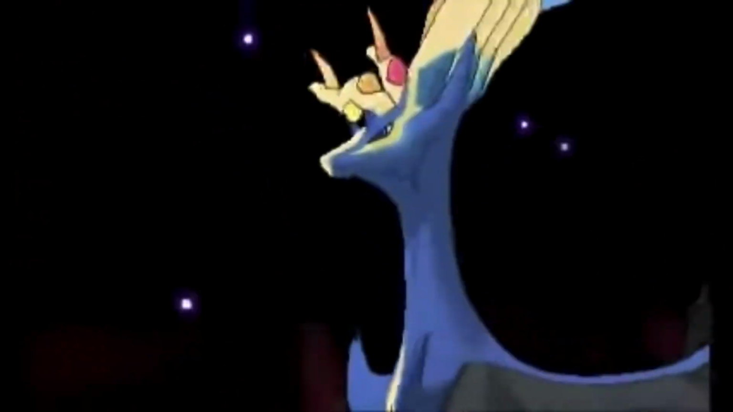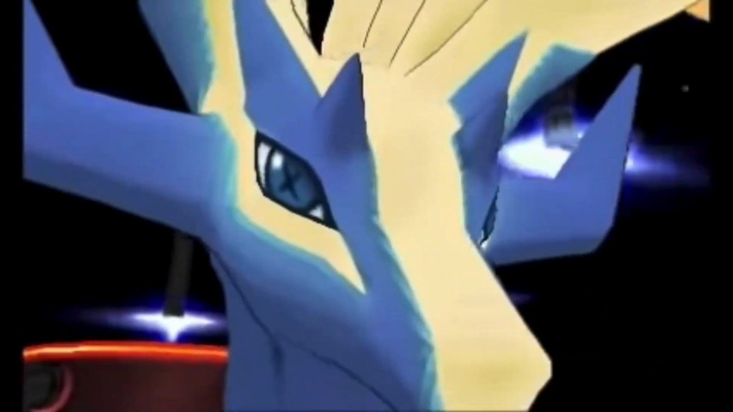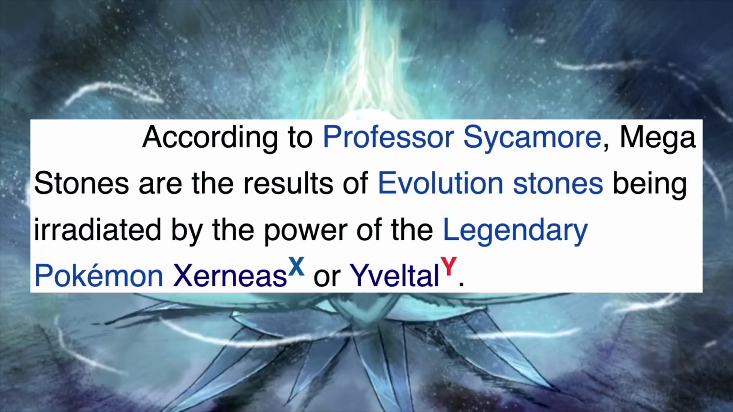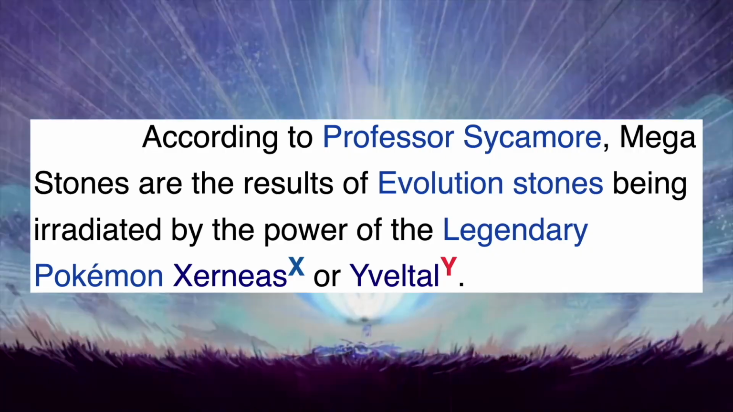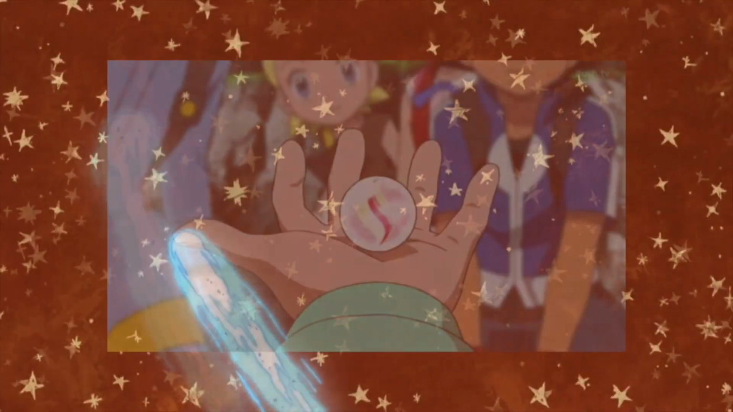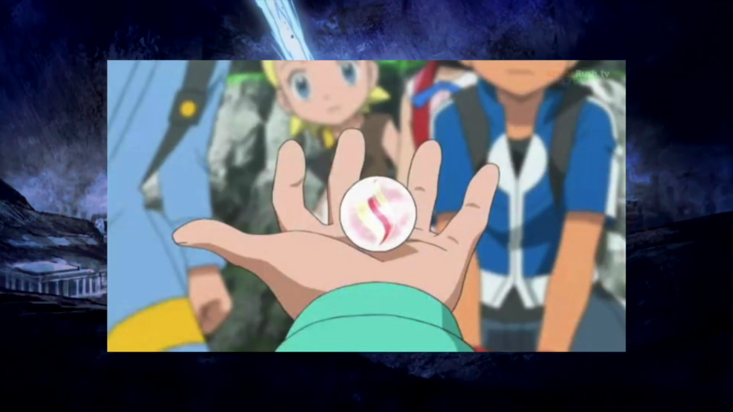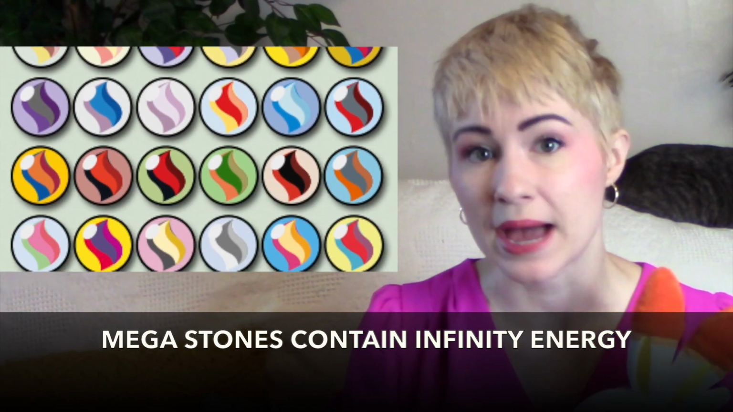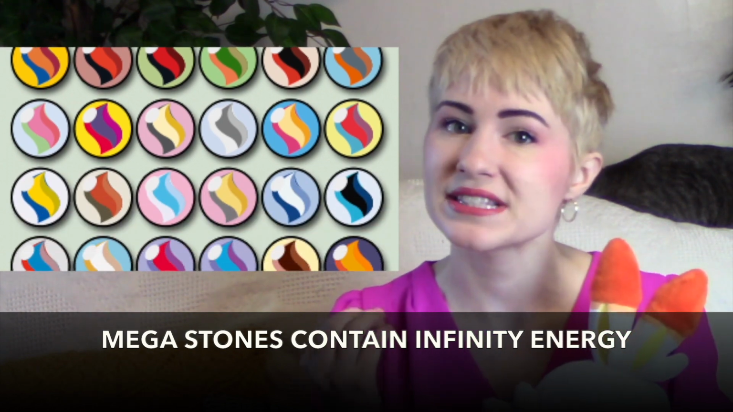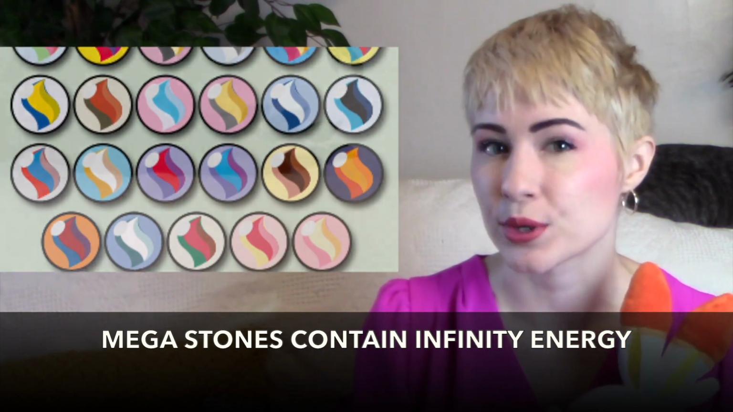Since the weapon used the power of Xerneas/Yveltal, and we know that Mega Stones were created when evolutionary stones were exposed to the power of Xerneas or Yveltal, it follows that Mega Stones are evolutionary stones that were hit by the ultimate weapon. Because the ultimate weapon was powered by Infinity Energy, that means that Mega Stones also contain a little bit of the life force of Pokemon.